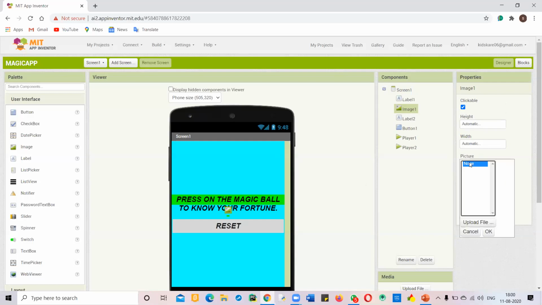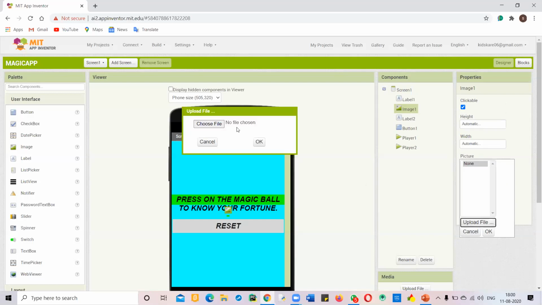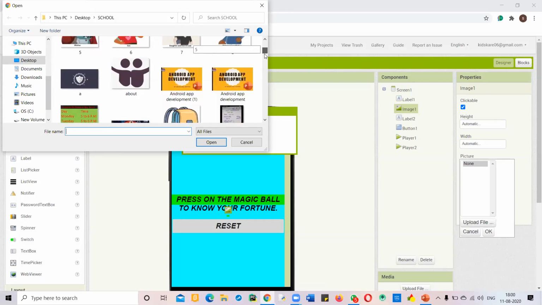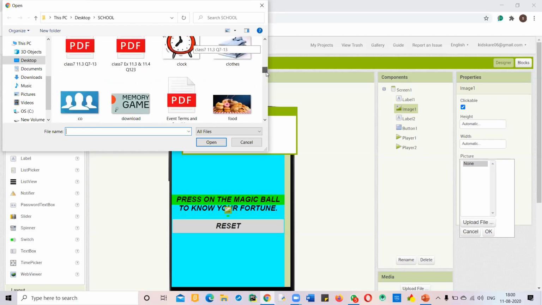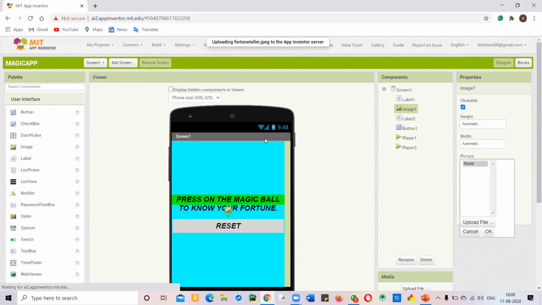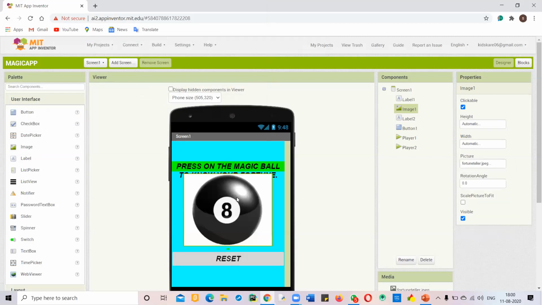As I click, it will ask for uploading a picture. We will upload it, click on choose file, and it will open this folder. From here I'll select my picture of the ball, click OK, and it uploads by itself.